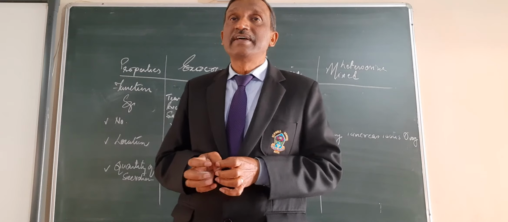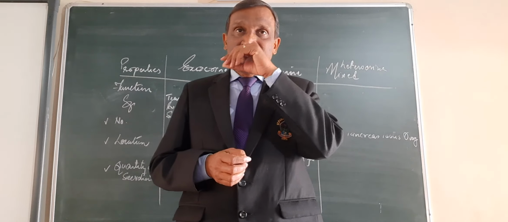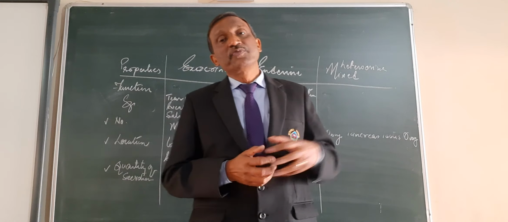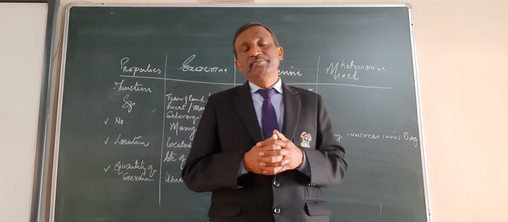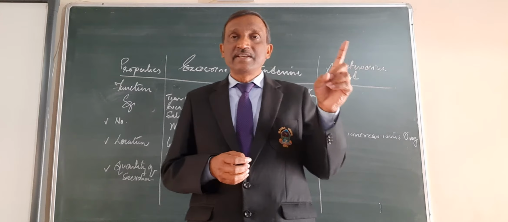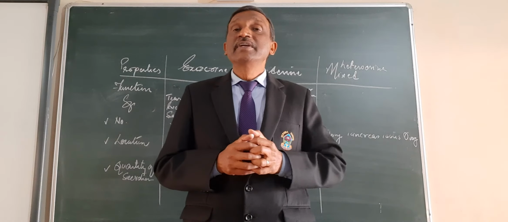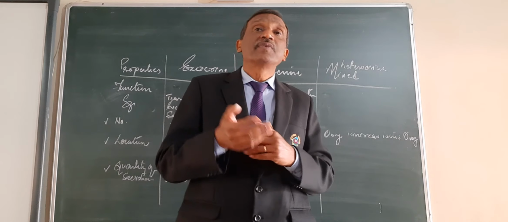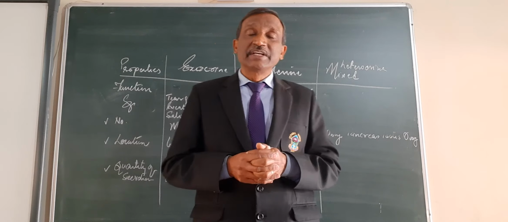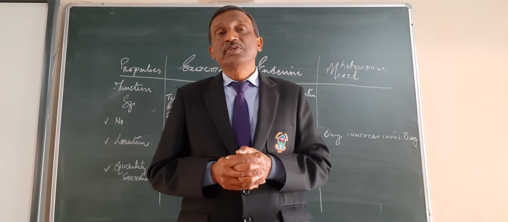Then the second one is secretin. Secretin acts on the exocrine pancreas and stimulates the secretion of water and bicarbonate ions, so that when the food reaches the duodenum, the effect of the HCl acid will be minimized, diluted, and converted to a basic medium, so that the digestive enzymes of the pancreas can work there. So that is the function of secretin.